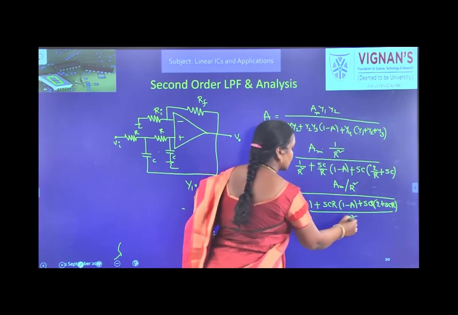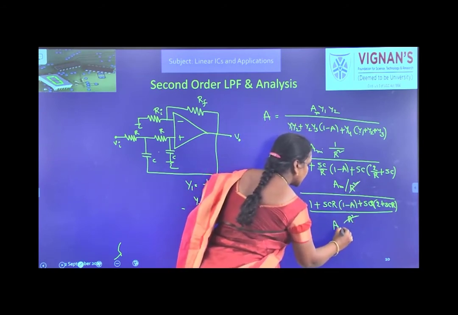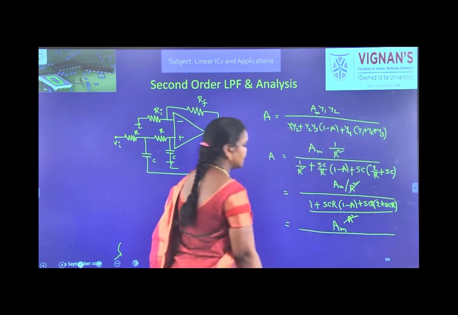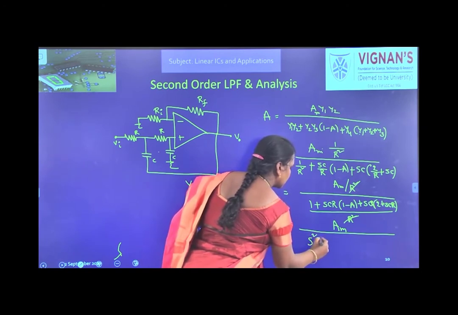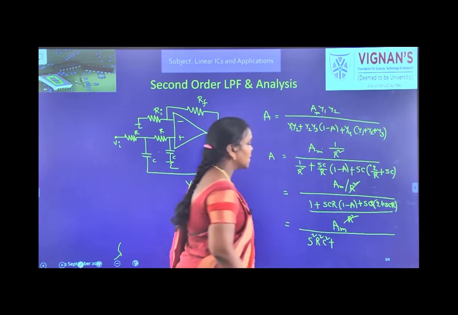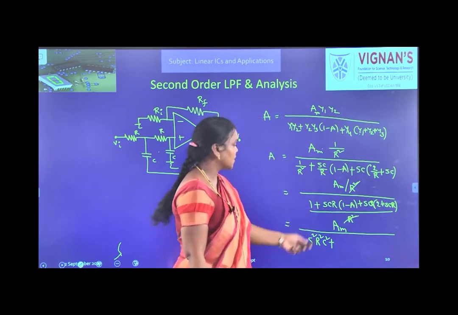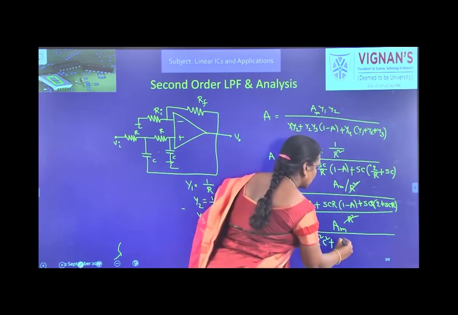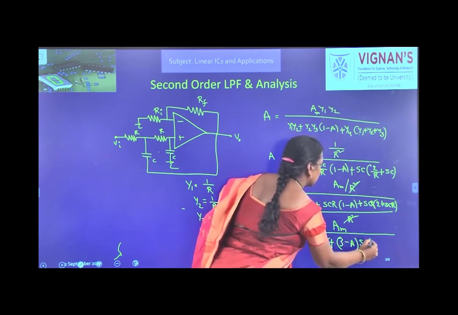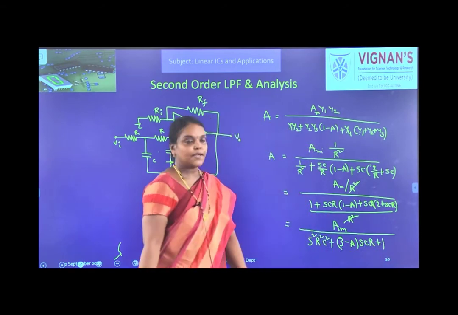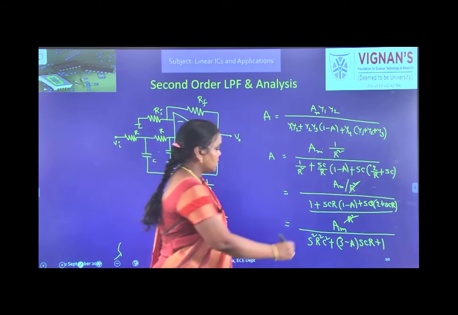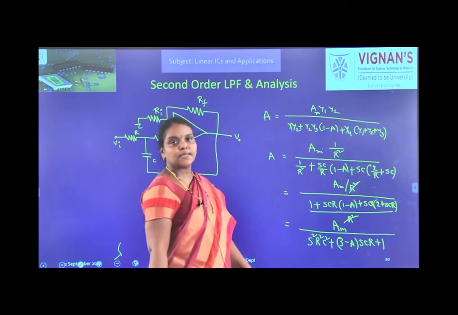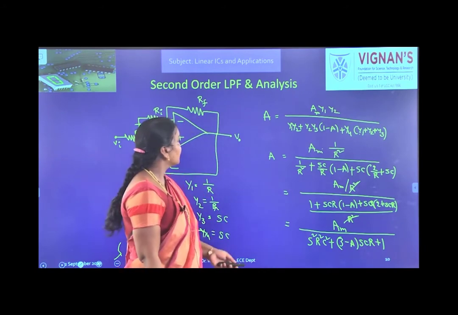So this R square cancels. Maximum gain by, what will you get? S square R square C square plus, here 2 SCR, here SCR, that is 3 SCR. So (3 minus A) times SCR plus 1, right? And here 1 by RC is the cutoff frequency and S is equal to j omega. So what will you get?